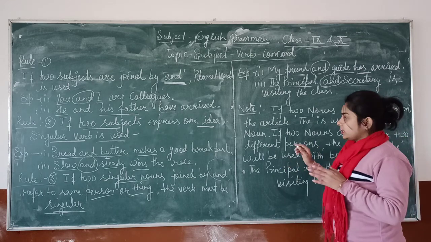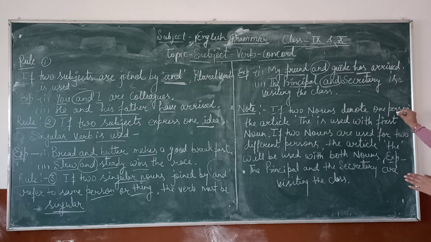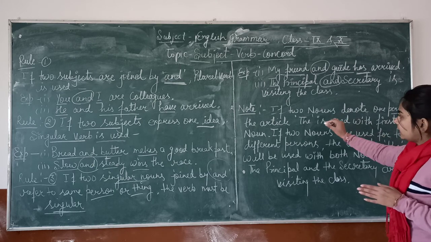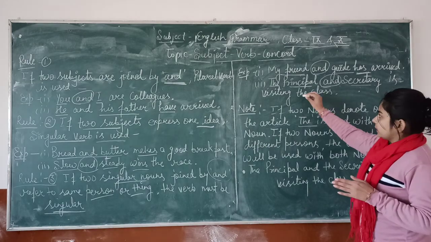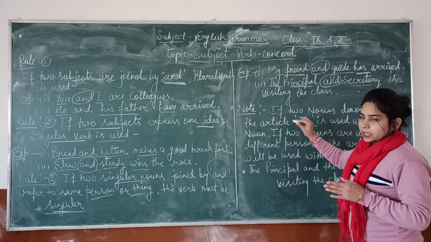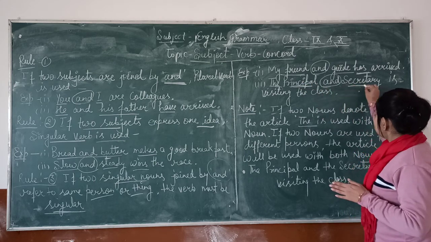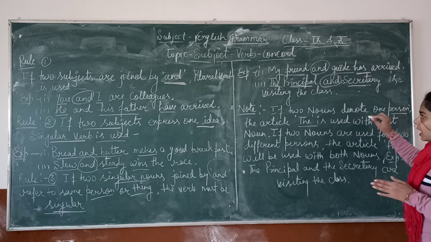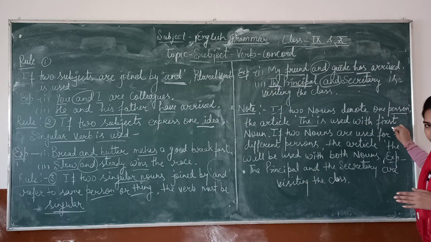Now keep remembering these things. If two nouns denote one person, the article the is used with the first noun. Here we have to use the same thing. If two nouns denote one person, the article the is used with the first noun.